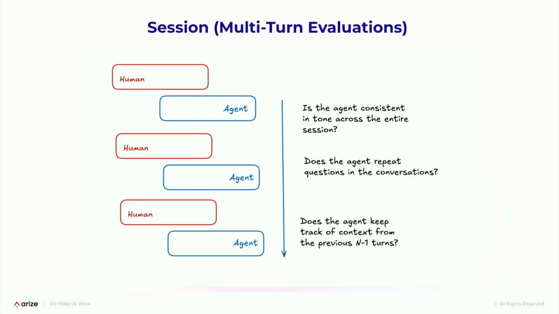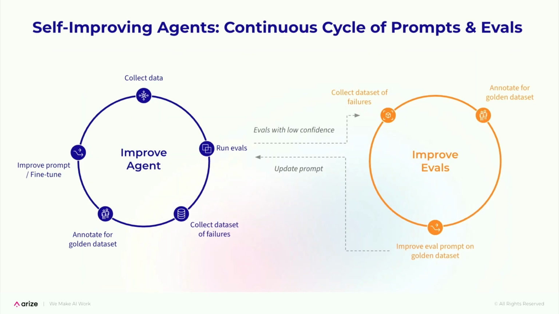So this is one where, as you get into more multi-turn interactions, we actually see teams start to evaluate. And then this is probably one of the more complex ones, which we'll get into. But so much of the attention of what we talk about when we think about agent evaluation is actually the graph on the left here, which is all about improving the actual agent, which is really important.